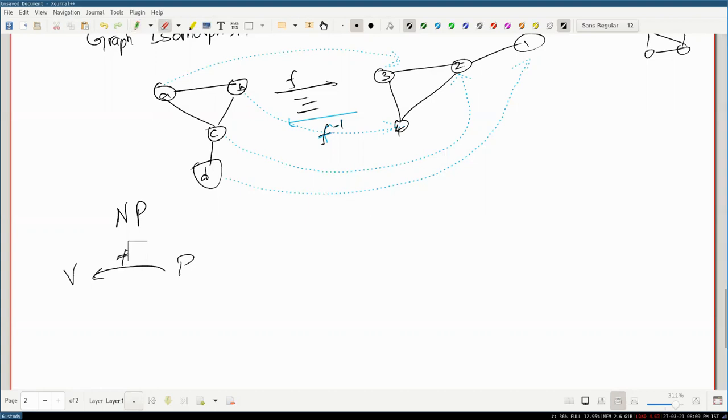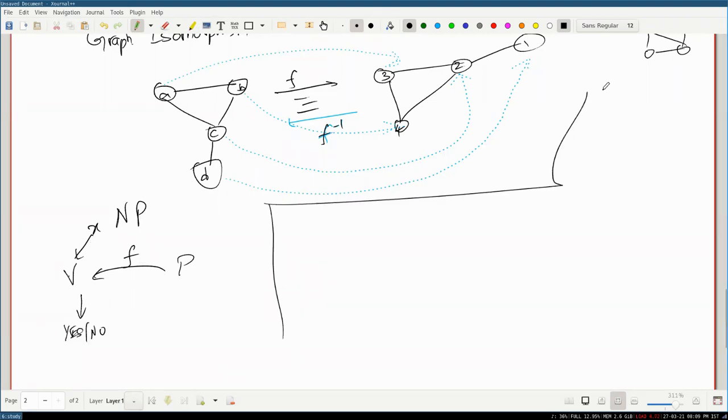So you give this polynomial length sequence that tells you how to do it, and the verifier just takes this input x, applies f on the graph that corresponds to the serialized x, and then tells you whether it's isomorphic or not, right? So this is fairly simple. We solved it with a very small class.